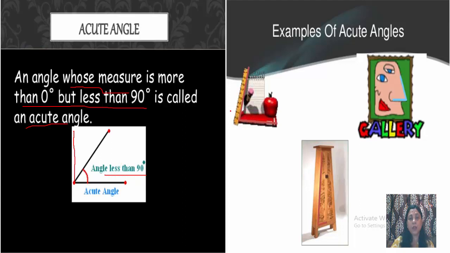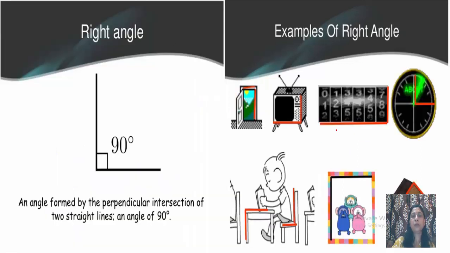From daily life you can give examples. This one is forming an acute angle. This is an acute angle. You can see this is also an acute angle. These are forming acute angles.